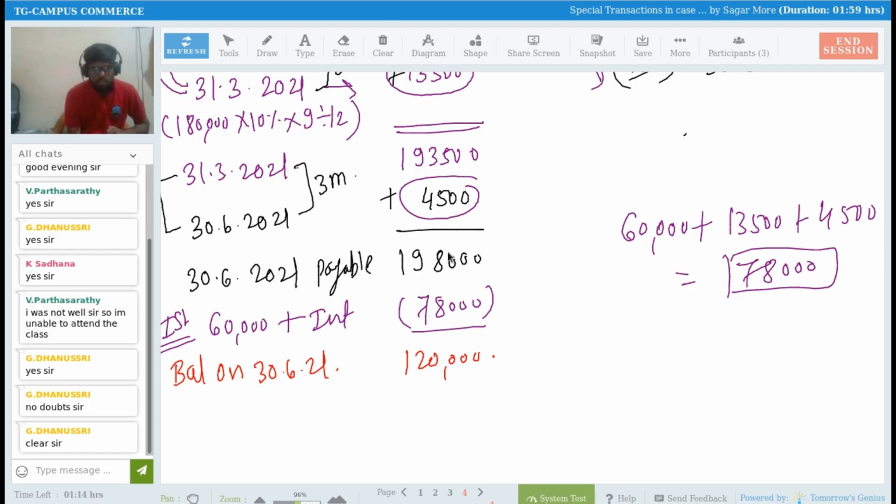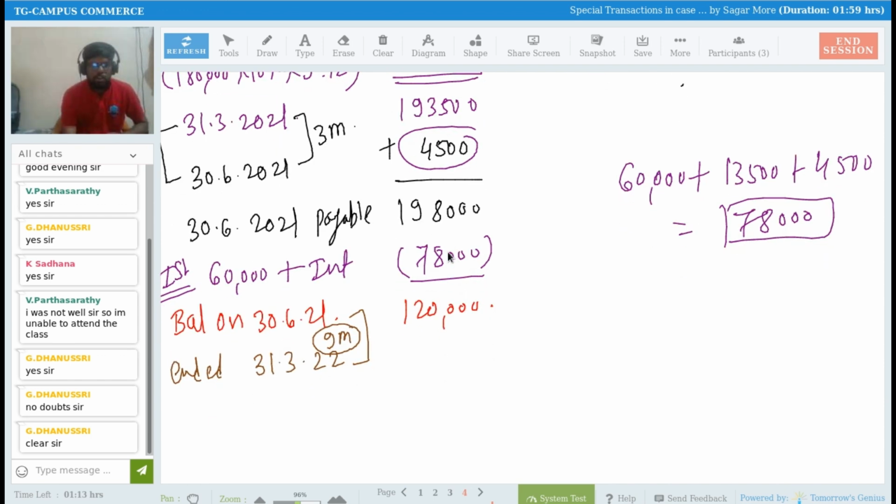So my year ended on 31st of March 2022. So again for 9 months I need to calculate interest, sir. Yes or no? So how are you going to calculate interest for 9 months now? So on balance amount now. Always on a balance amount, sir, right? So what is balance payable?